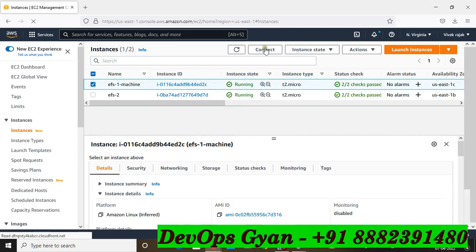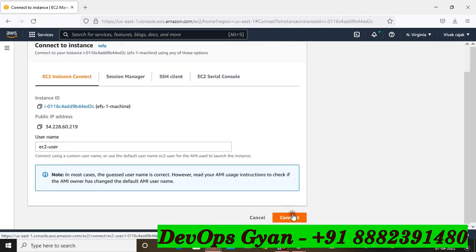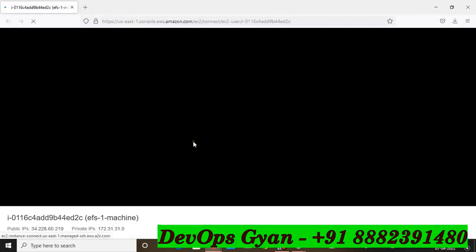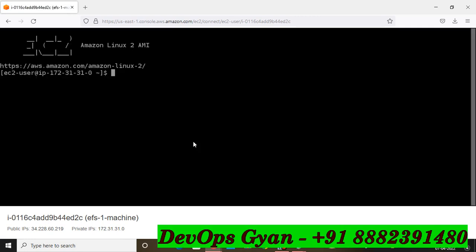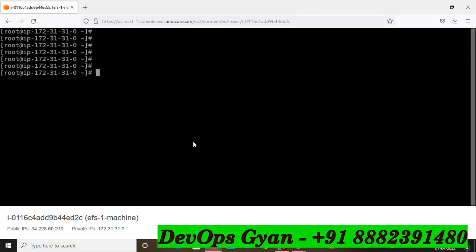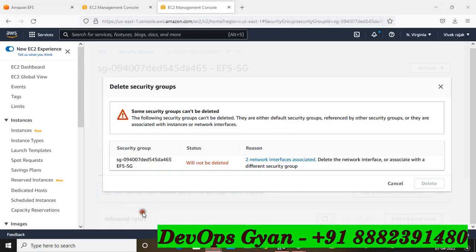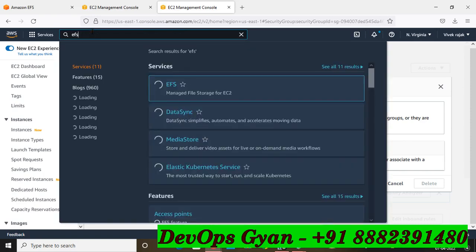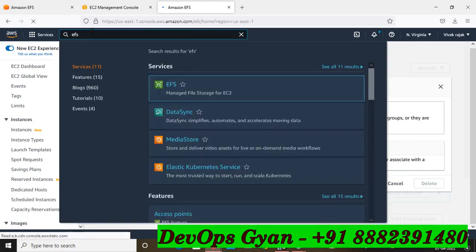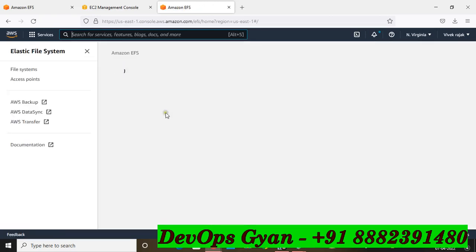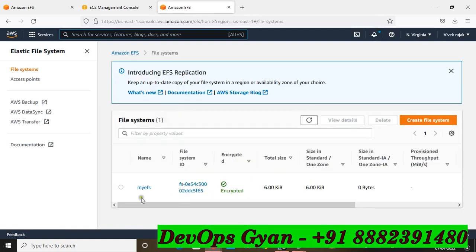Now you can go to the EC2 section. This is my instance. Connect this. Go to connect. Okay, so now sudo su. How can you access this EFS? Now come to the point. I'm going to open my EFS. So go to the EFS section, and we have created this EFS. How can you attach it, right?